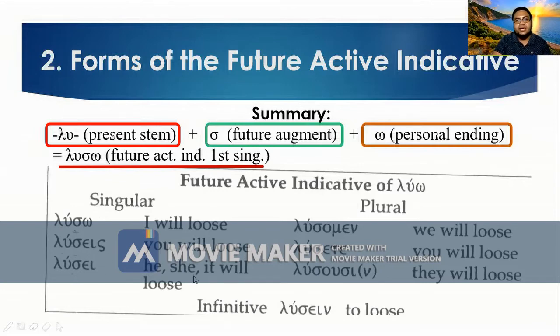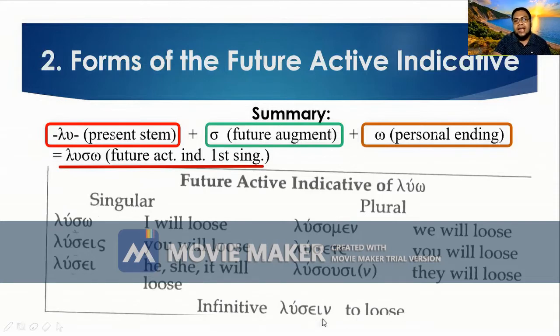Third person, lusei. He, she, it will lose. Plural, first person, lusomen. We will lose. Second person, lusete. You will lose. And third person, lusousi. They will lose. Of course, we have the infinitive, which is lusein, to lose.